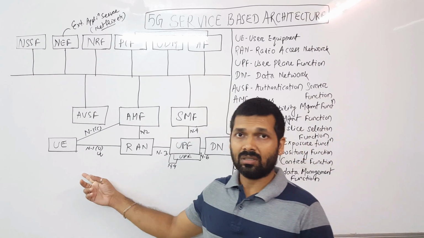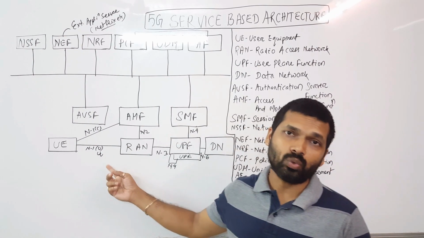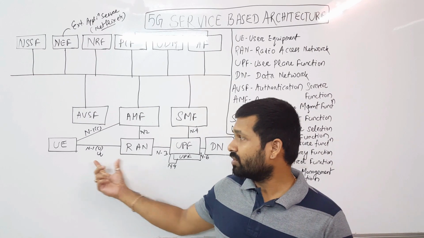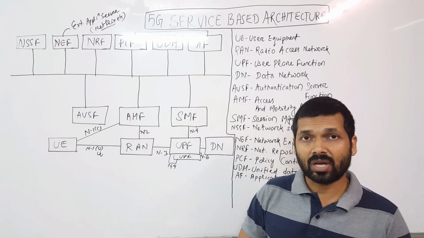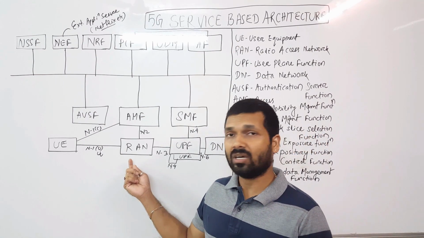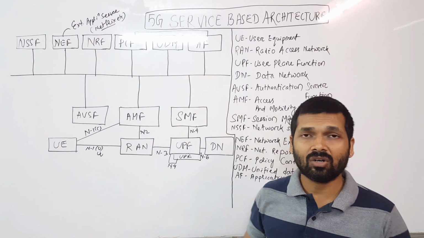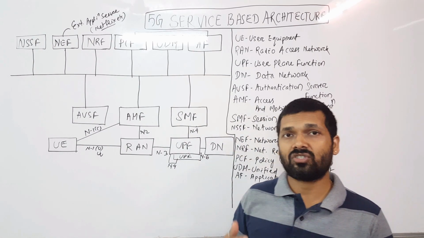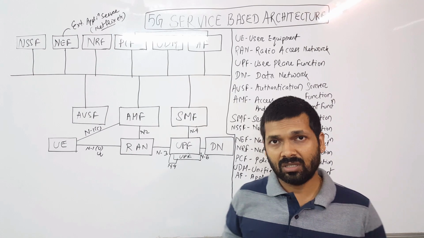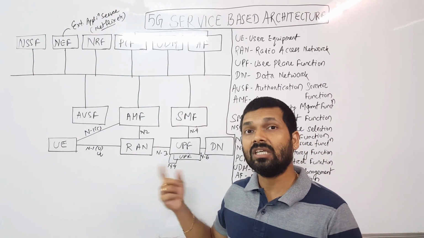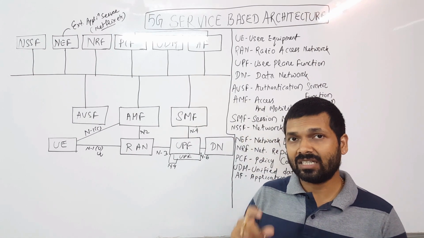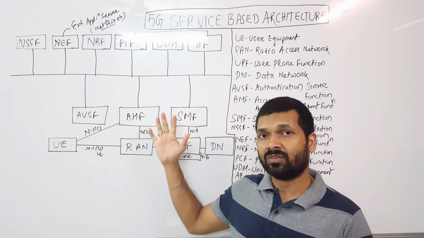And we have the UU interface, or N1U interface, towards the RAN, or the radio access network. So in the access network we have the gNodeB, or the next generation node B, or the next generation eNodeB.